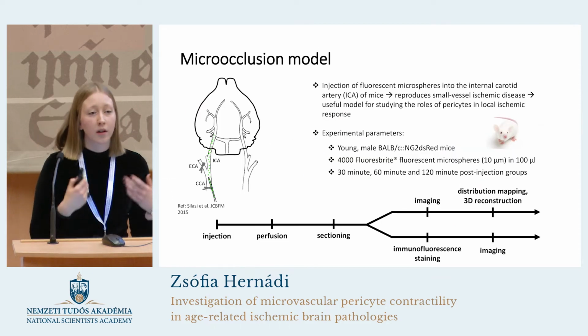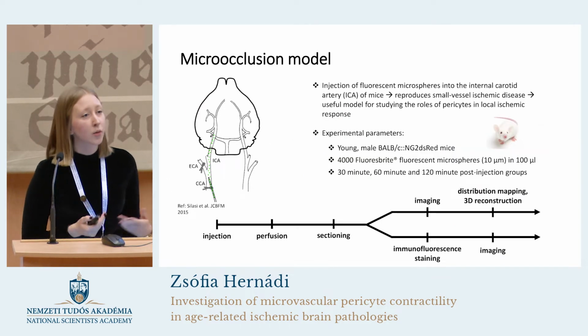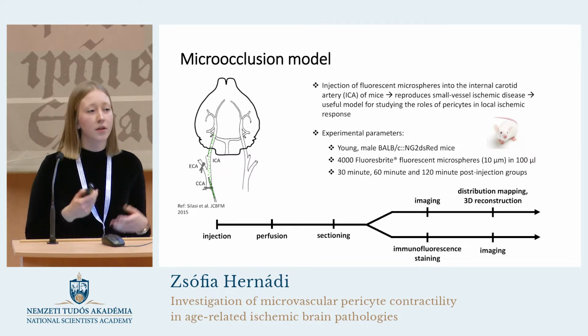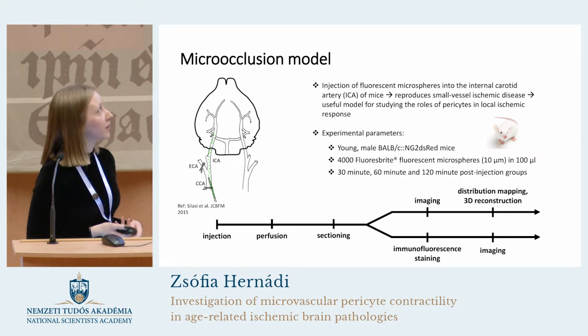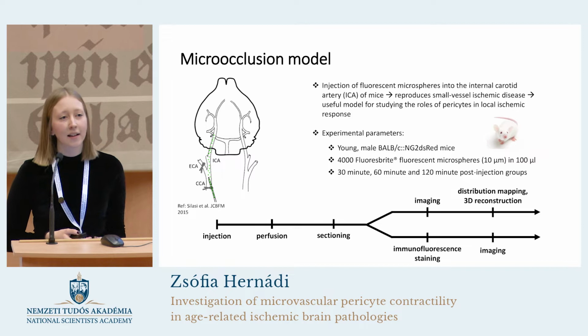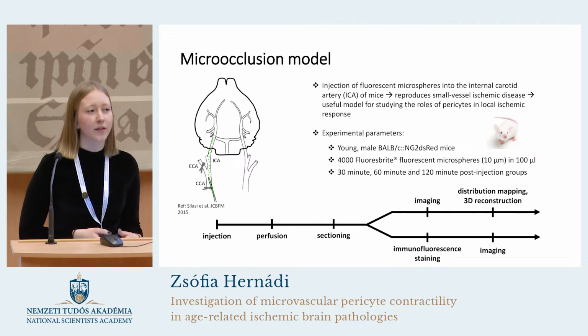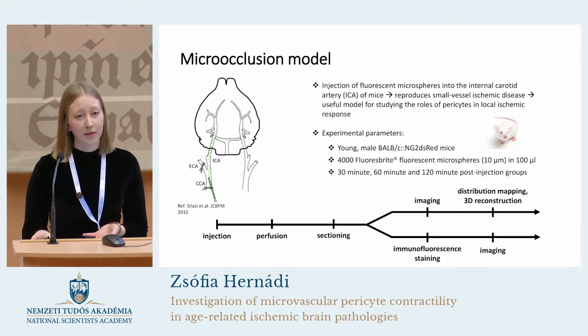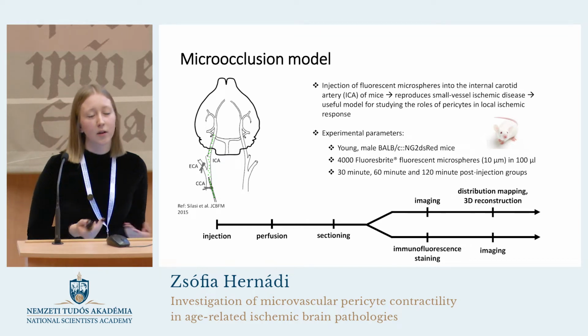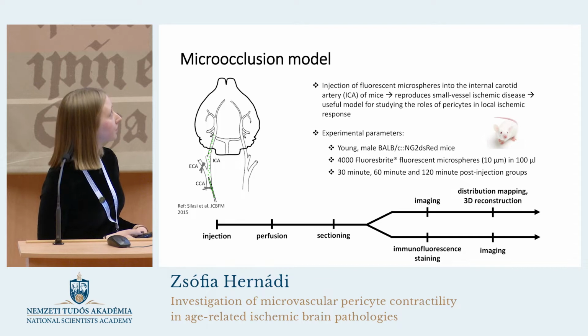So to address this fundamental question, we use an animal model of microinfarcts in which microocclusions, small vessel blockages, are produced in the microvasculature throughout the brain. With this technique in our hands, we can conveniently identify blocked vessels in ex vivo and in vivo methods, so we are able to study the role of pericytes in the local ischemic response.